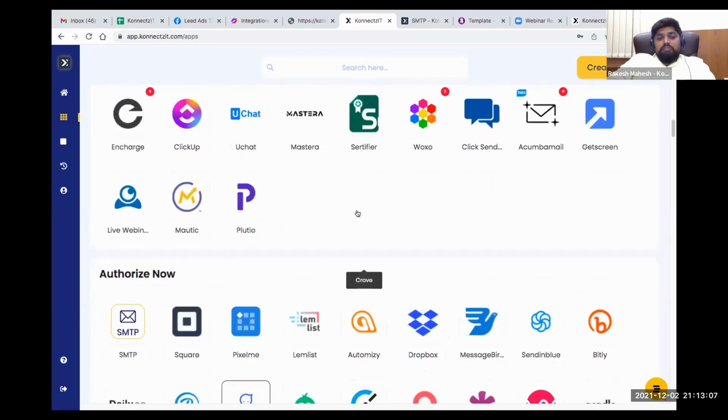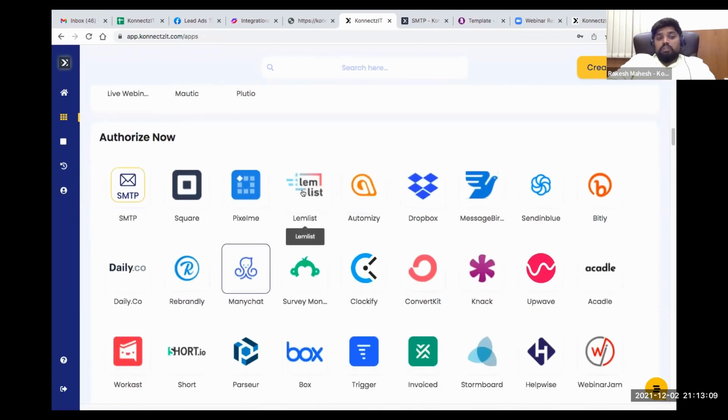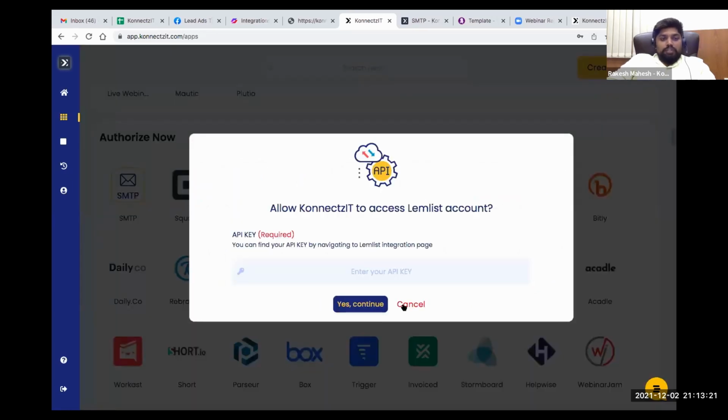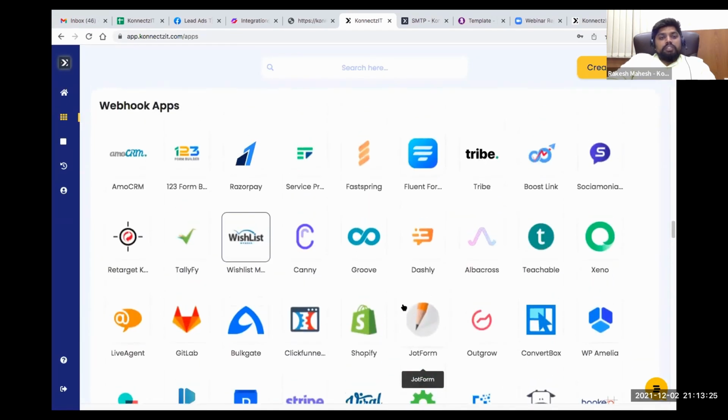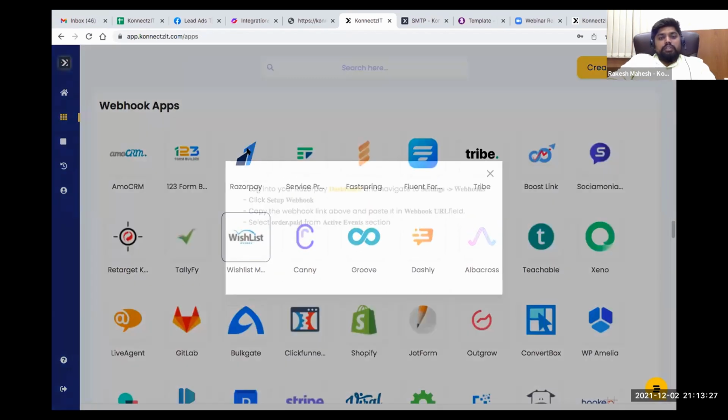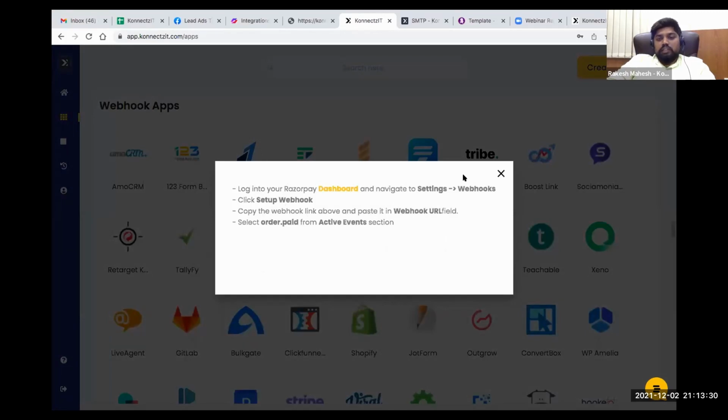And for webhook apps, you don't need to authorize, but you have to place the webhook URL manually based on the instructions provided here. So you can see that there are instructions provided over here. Sorry, this is authorized apps. For the webhook apps, when you click on here, it will give you the instructions like this.